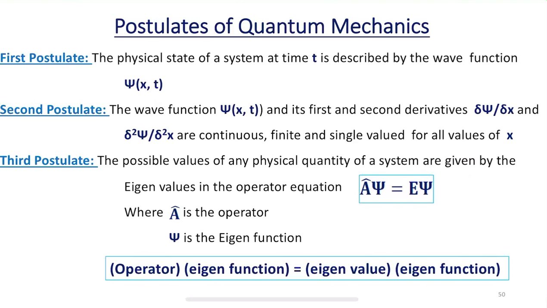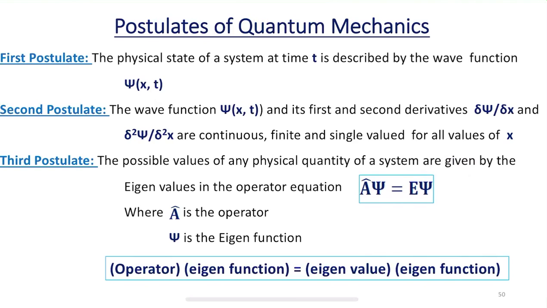What are eigenvalues? We already understood that in our previous class. The value of energy which is given by a particle in terms of an eigen wave function is called an eigenvalue. Usually these eigenvalues are acceptable values of a wave function.